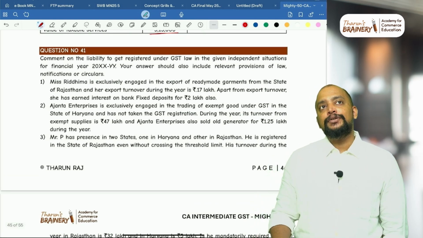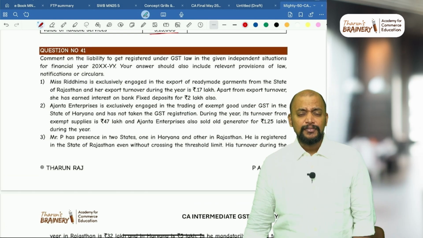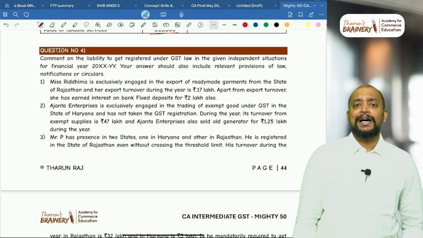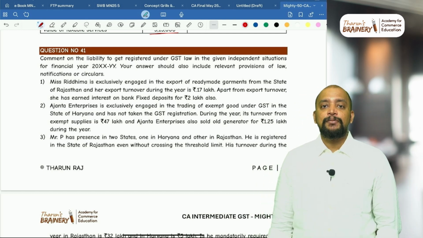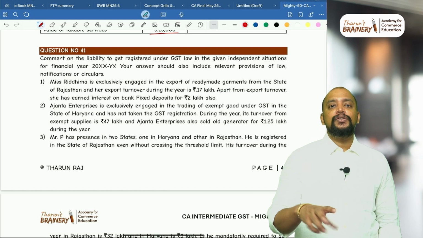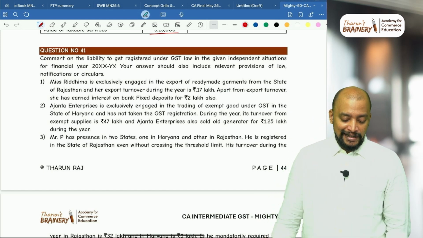Usually what happens in your question number 1, that question number 1 there will be two parts. A part will be for 10 marks and B part will be for 5 marks. In that 5 marks they will usually be asking a question on exemptions, that is this.